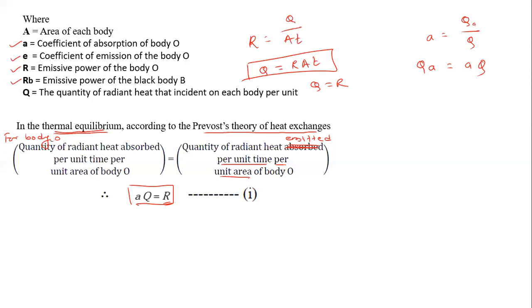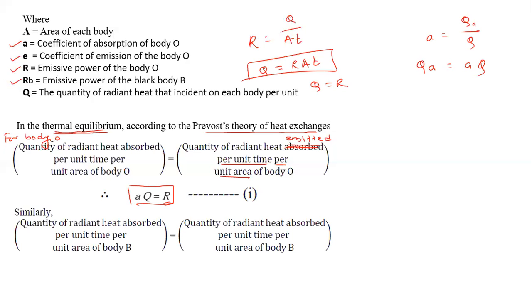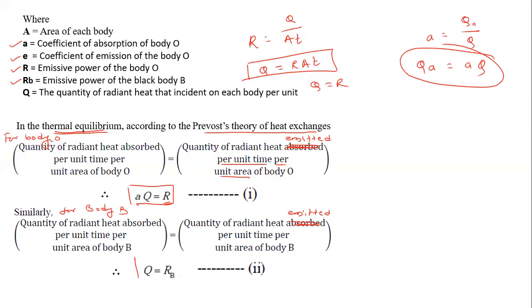In a similar manner we can write the same equation for the black body also. Similarly for body B, the quantity of radiant heat energy absorbed per unit time per unit area by body B is equal to the quantity of radiant heat energy emitted per unit time per unit area by body B. By the same formulas, we can write here Q is equal to RB.